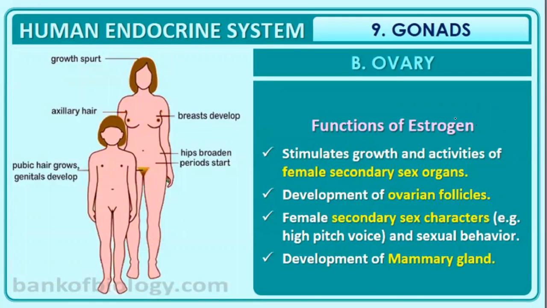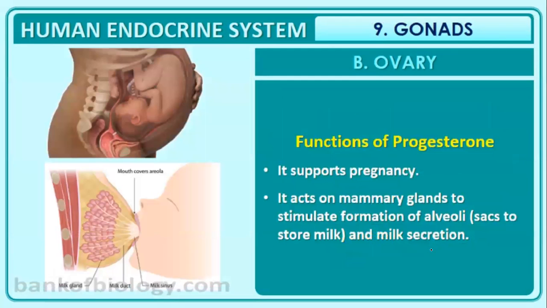What are the main functions of estrogen is our next question. It stimulates the growth and activities of the female secondary characteristics. Development of the ovarian follicle, secondary characters such as high pitched voice, sexual behavior, development of mammary glands. All these are the different functions done by estrogen, the female sex hormone. Next, what are the functions of progesterone?